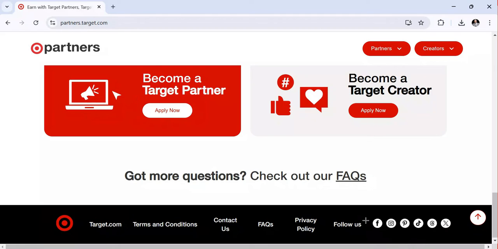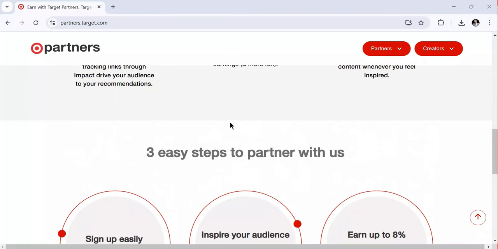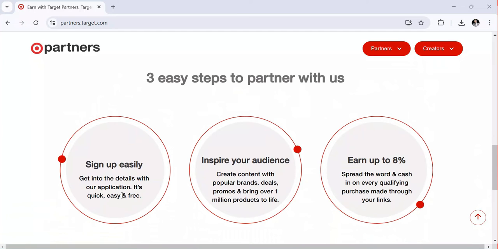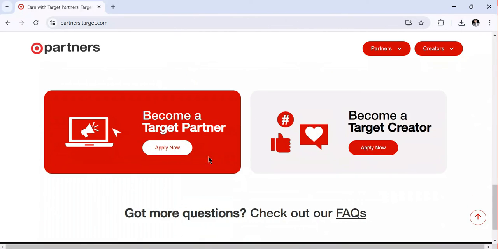As I click on this apply icon, you can see they are taking me to the application. You can see the process to become a partner is to sign up, and it is quick, easy, and free. Now inspire your audience. You have to create content as well, brands, seed promos, and you need to apply your strategies, depending on the strategies you're using, to ensure that you attract this kind of audience. Now earn up to 8% commission for every sale you make through the link. So now let me click on this apply now.